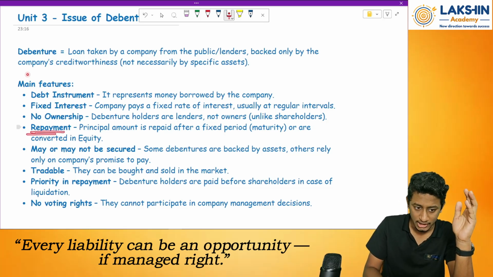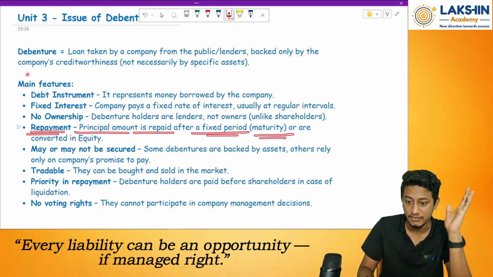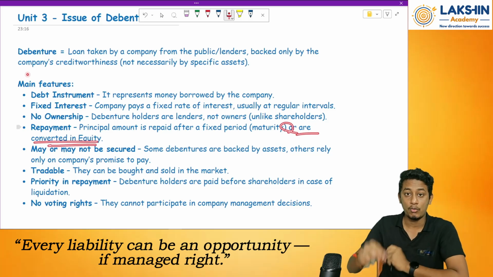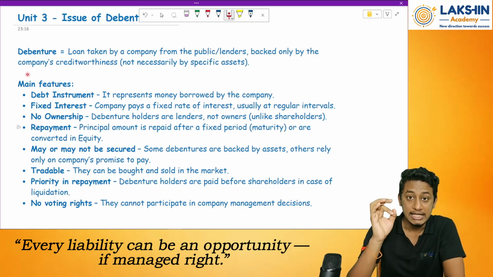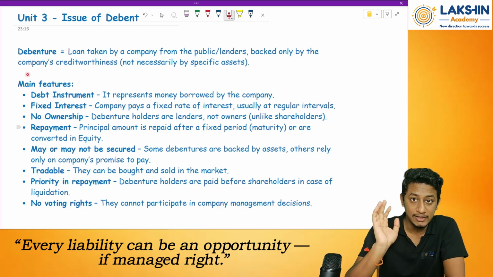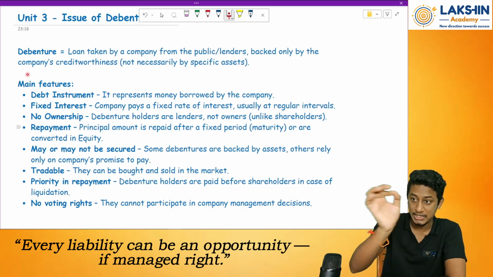Then, repayment. The principal amount is repaid after a fixed period, that is, we call it the maturity of the debentures, or it is converted to equity. So one more option that the debenture holders have is they can convert the debentures into equity after so many years. Debenture holders will be given an option in the beginning itself. Whenever the company issues debentures, the company will give them the option.